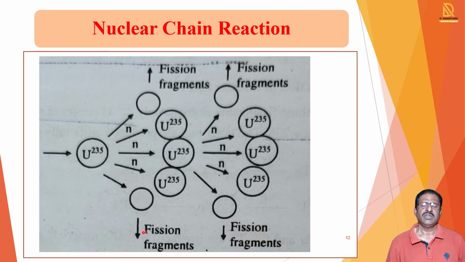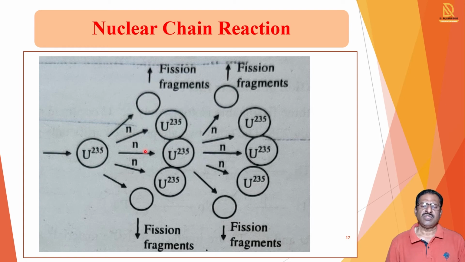We have just seen the formation of barium and krypton, and not only barium and krypton, but other elements near them are produced. At the same time, three neutrons are eliminated.